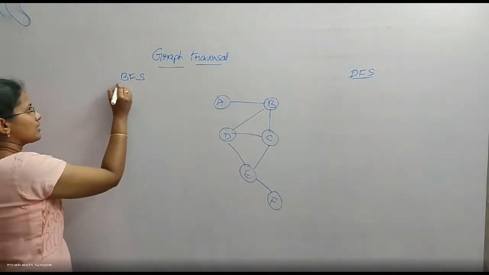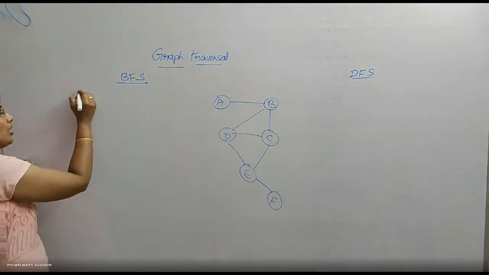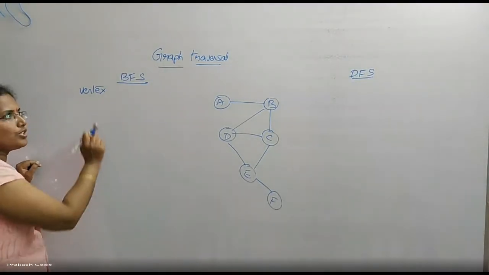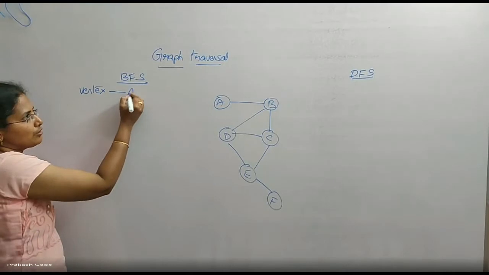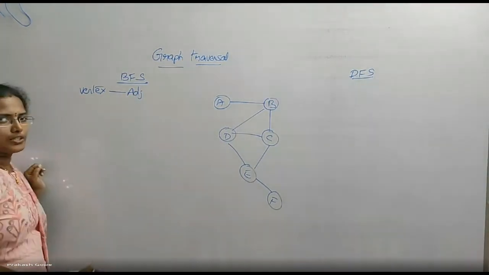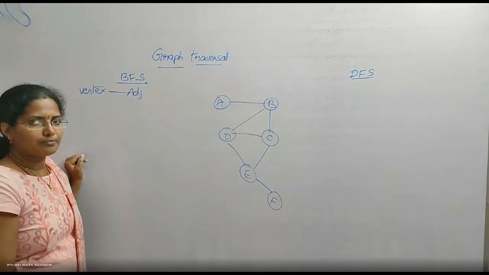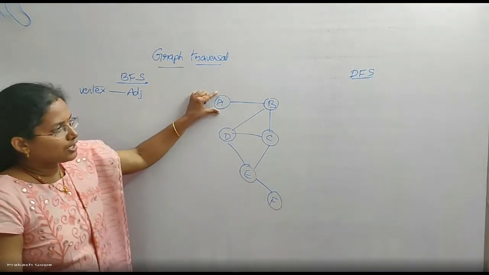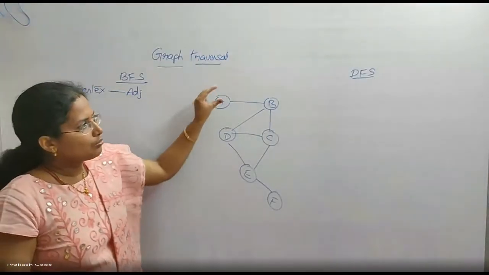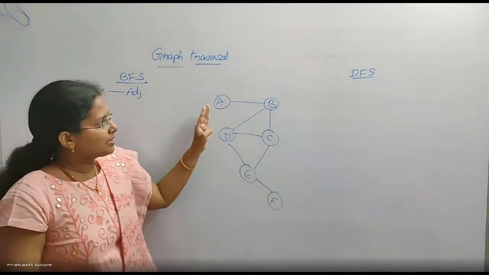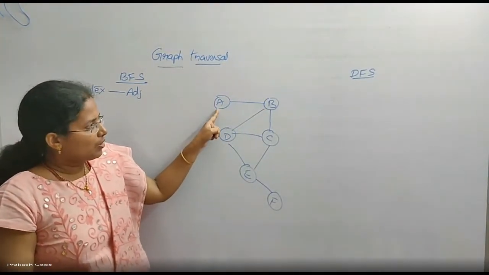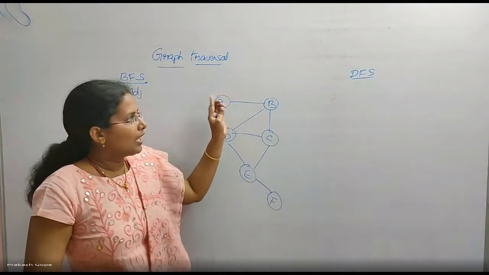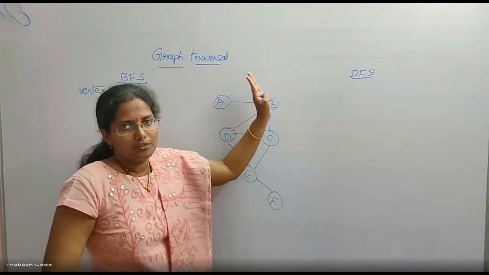What BFS says? The BFS rule is like this. When you are at the vertex, initially it is source vertex, first we need to visit all the vertices which are adjacent to this vertex. First you finish visiting all of them, which means they are all done. Once you complete all the adjacents of source vertex, then you move to the next one. Which means I am at the level 0 here. Because I have visited all the vertices which are adjacent to A, which means I have covered level 0. Now I am moving to level 1.